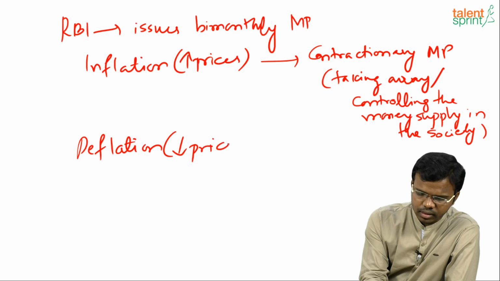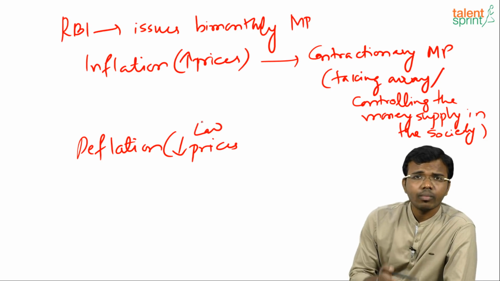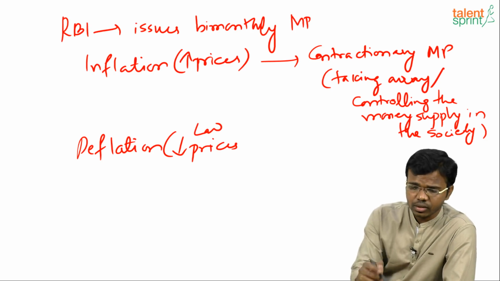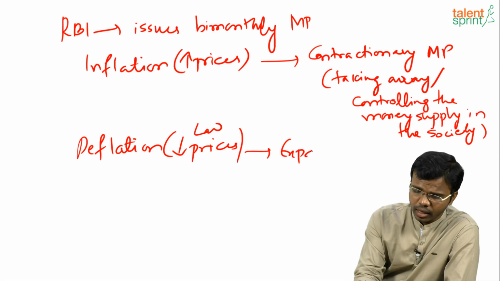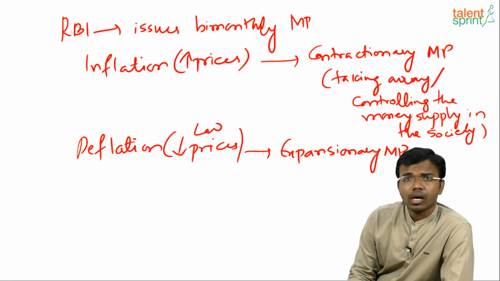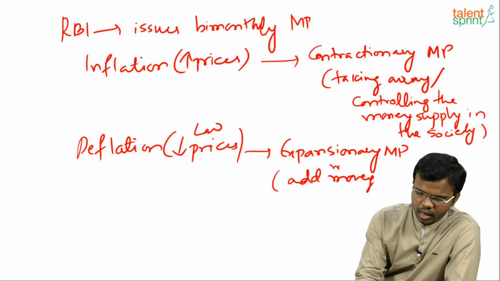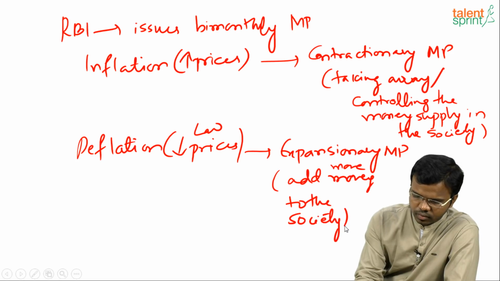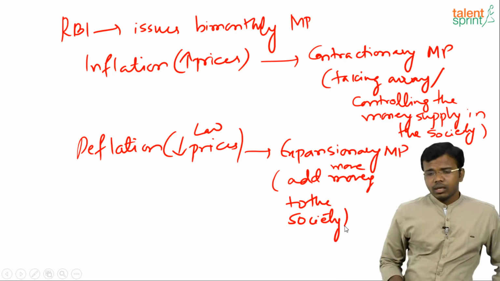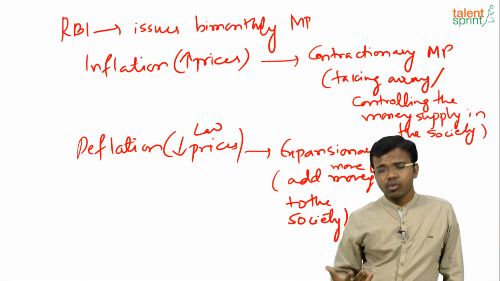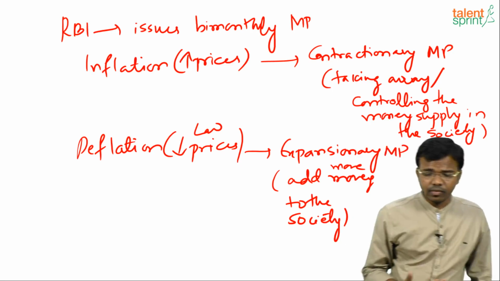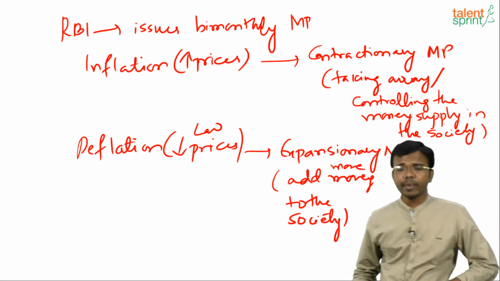There are very low prices. So manufacturers must be interested to produce that. So it will go for expansionary monetary policy. Understood, everyone? So it will add more money to the society. Clear? So during inflation it will follow contractionary monetary policy, during deflation it will follow expansionary monetary policy.